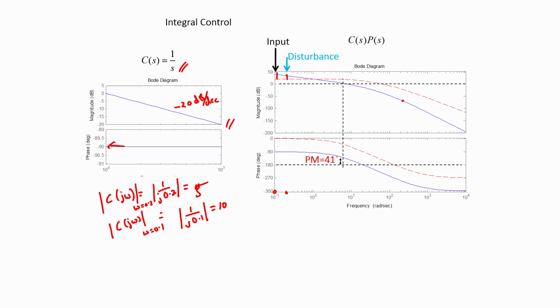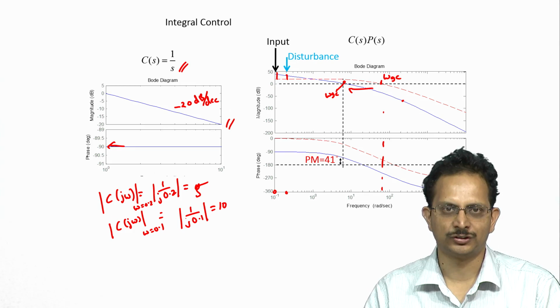of accuracy. Now, because we have chosen to go with an integral controller, we see that our gain crossover frequency omega gc, which was earlier somewhere near 50 radians per second, has now become much smaller. It has moved to the left. The new gain crossover frequency is given by omega gc prime, which is actually less than 10 radian per second. And what this means is that our closed loop transient response is going to be significantly slowed down as a consequence of the limited bandwidth of our closed loop system.